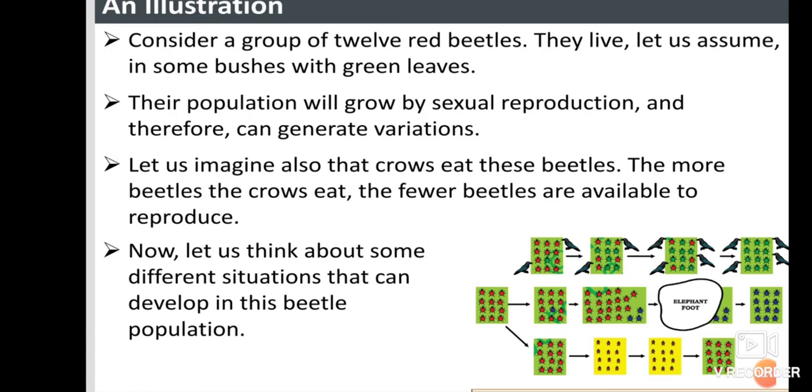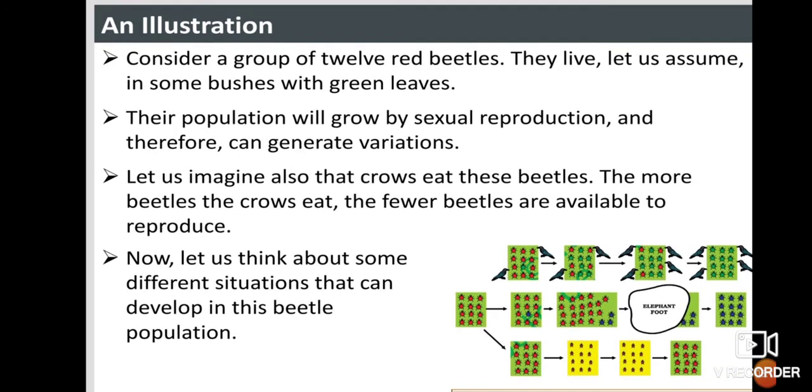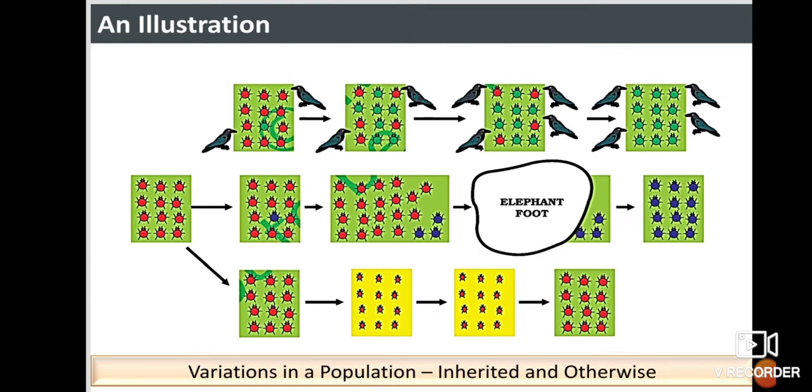This is the first case, that is, red beetles on green leaves. Here in the example, in the second one, we can observe color variations. In the first situation, a color variation arises during reproduction. So there is one beetle that is green in color instead of red. This beetle moreover can pass the color on to its progeny,